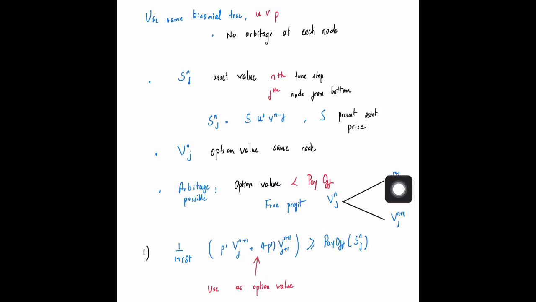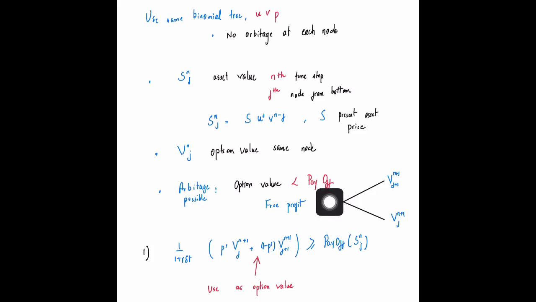If that payoff at this point was higher than this particular option value that you have evaluated using the risk neutral methodology, then there is a possibility of an arbitrage. Say this risk neutral value is the actual option value that I've used. Then somebody could buy that option right now at this option value, immediately exercise it, and make a payoff greater than the option value. I have made an instantaneous profit.